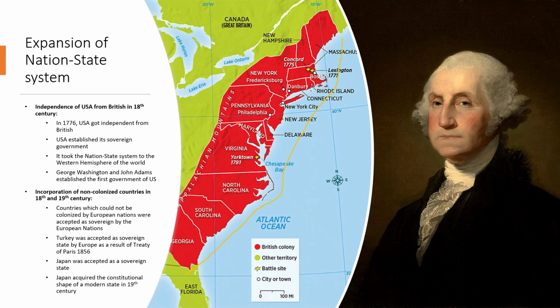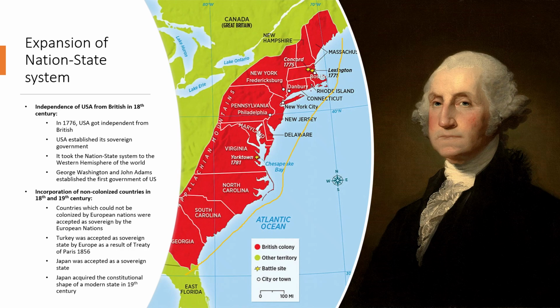Then students, in the 18th and 19th century, the countries or the pieces of land that could not be colonized by the imperial powers were also incorporated in this system, the nation-state system. The countries which could not be colonized by European nations were accepted as sovereign states by the European nations, and these countries were Turkey, Japan, and China. These countries were non-colonized, and Britain or any other imperial power could not succeed in colonizing these countries.